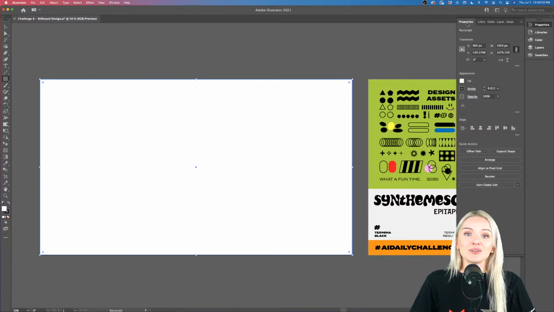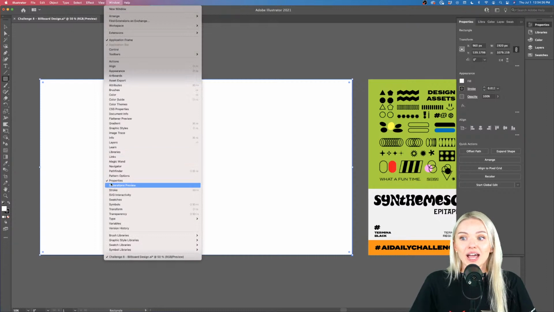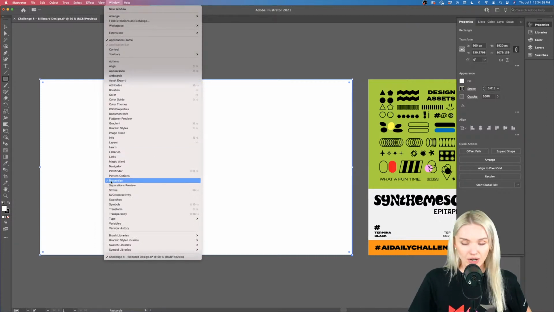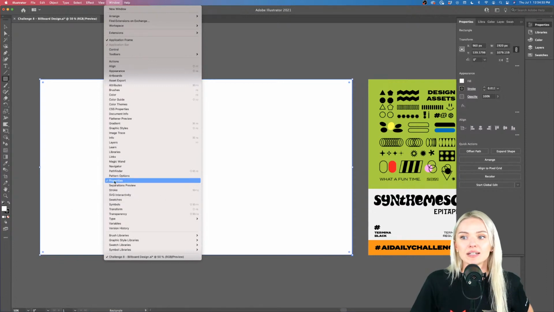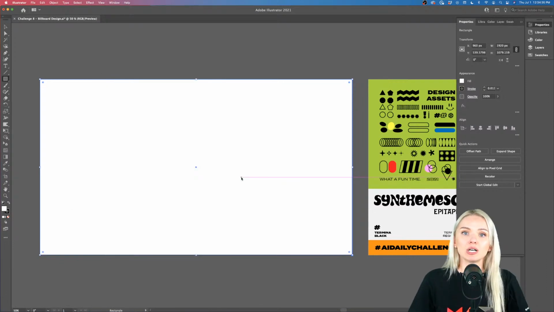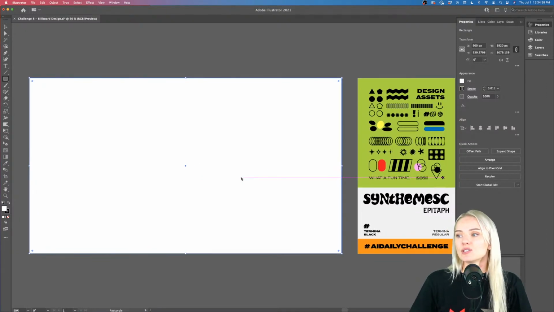And if you don't have the properties panel activated, make sure to do that. First go to Window and then activate the properties right here. Make sure you have a little hook in front of it. So that means that properties are activated. Properties will help you access all the tools you need in order to design efficiently. So I really love to use the properties panel because I always get the tools that I need to access right at the point of what I'm doing. So I have my rectangle. Now I have also a stroke here. You can see it's set to 0.013.